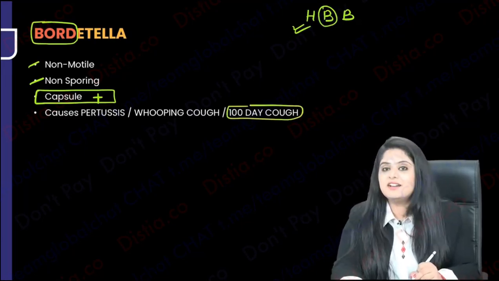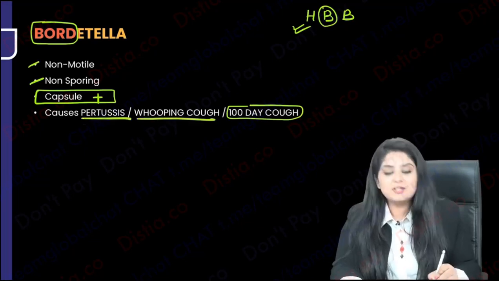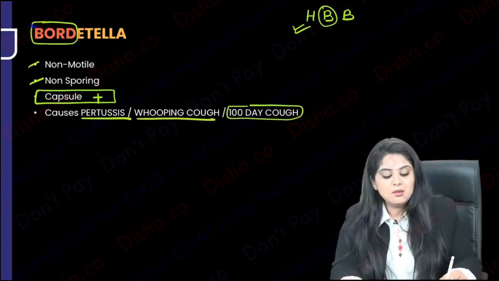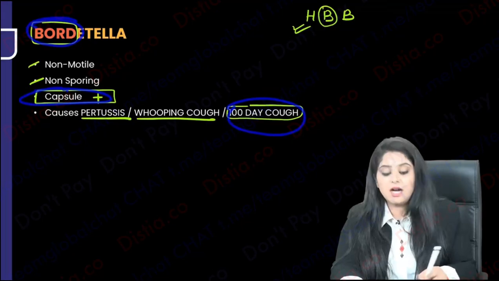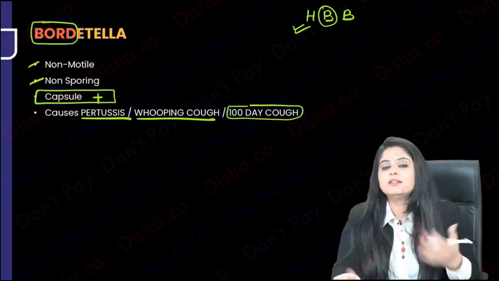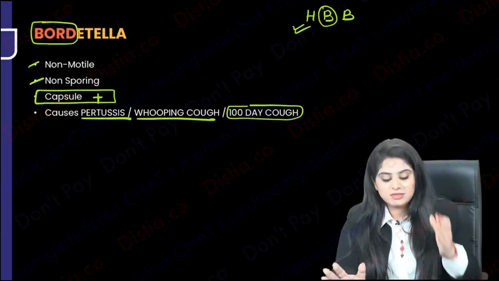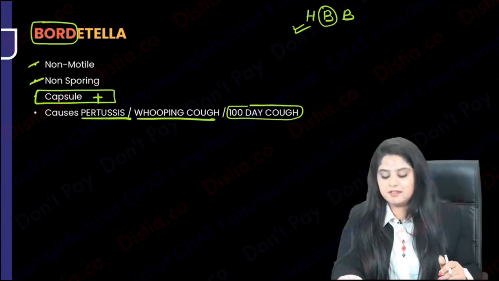It's a 100-day cough known as whooping cough, and pertussis is the same thing. So remember, Bordetella ki body hai. That is, it has a capsule that has come after many days of hard work and panting out of breath by running and gymming. So whooping cough, 100-day cough with a capsule. That is the story of the body-wala Bordetella for you guys.